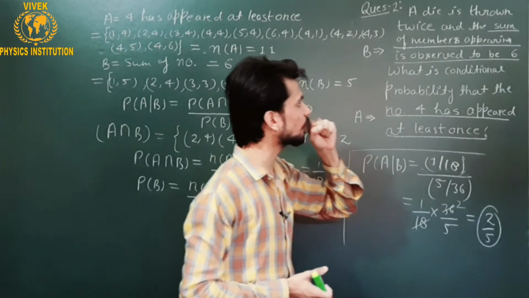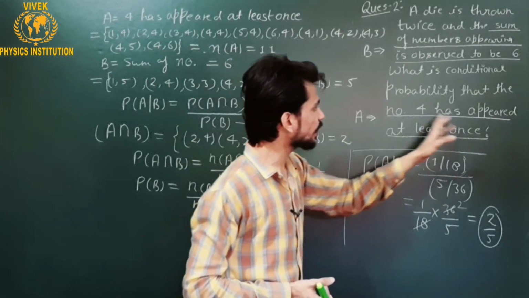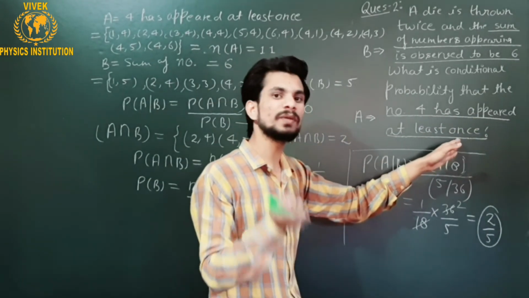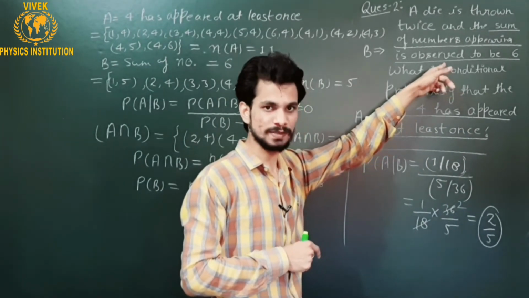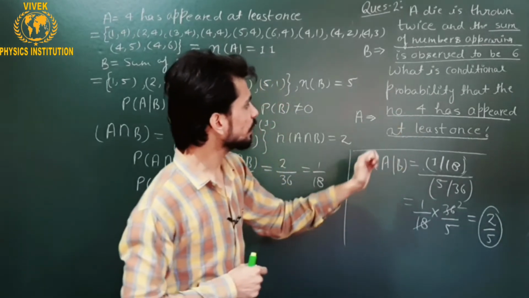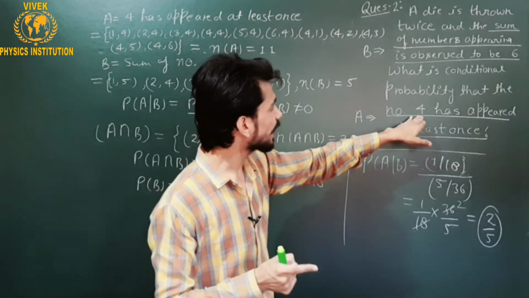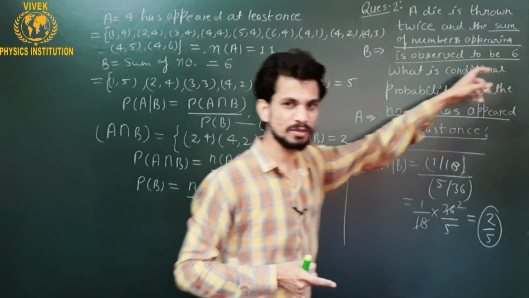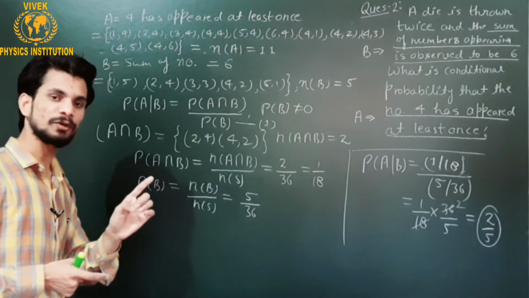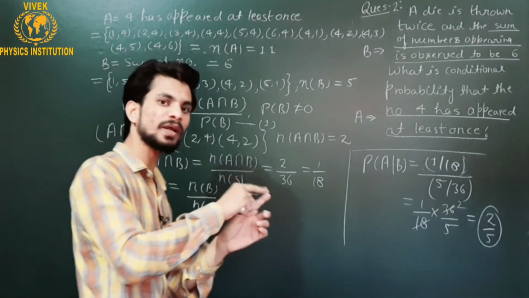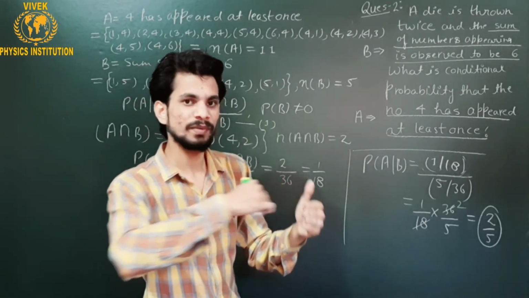Okay, so if I talk about the total number of favorable events in which 4 has appeared at least once, they should come from this event because this has already happened, this should be fundamental for us. So I will pick up only those numbers having 4 at least once, and their sum should already be 6. So I will take only 2 4 and 4 2, because 2 plus 4 gives me 6, 4 and 2 give me 6, and in both I will get 4 appearing at least once.